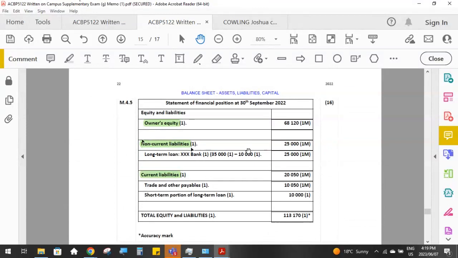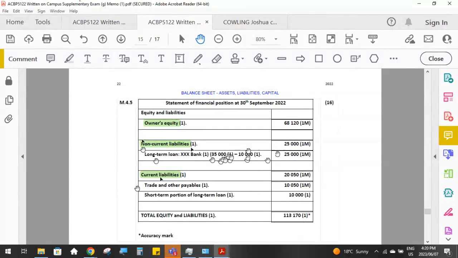Then the heading non-current liabilities. So these are liabilities that are only going to be due longer than the next 12 months. So remember, our bank loan is 35,000, but it said that 10,000 Rand of the loan is going to be paid in the next 12 months. So the long-term portion of the loan is then only 25,000. And take note of the marks given for work-ins. You must show your work-ins. It was the only non-current liability that we had.